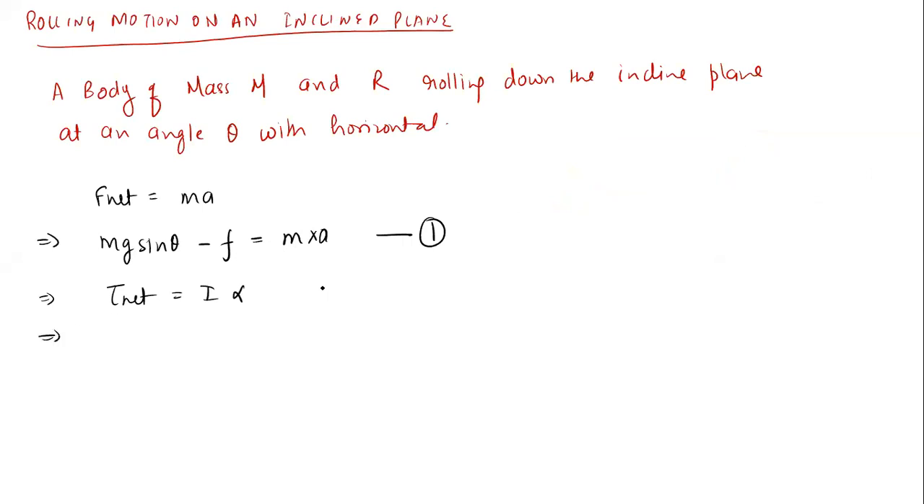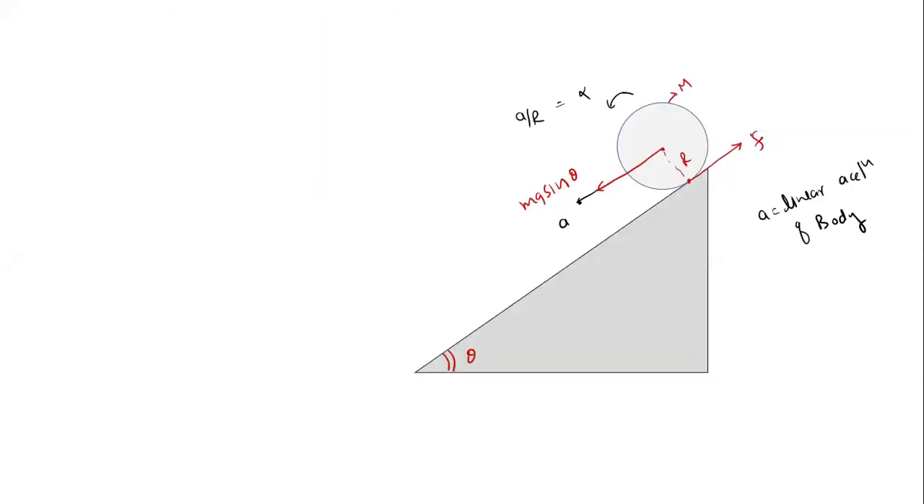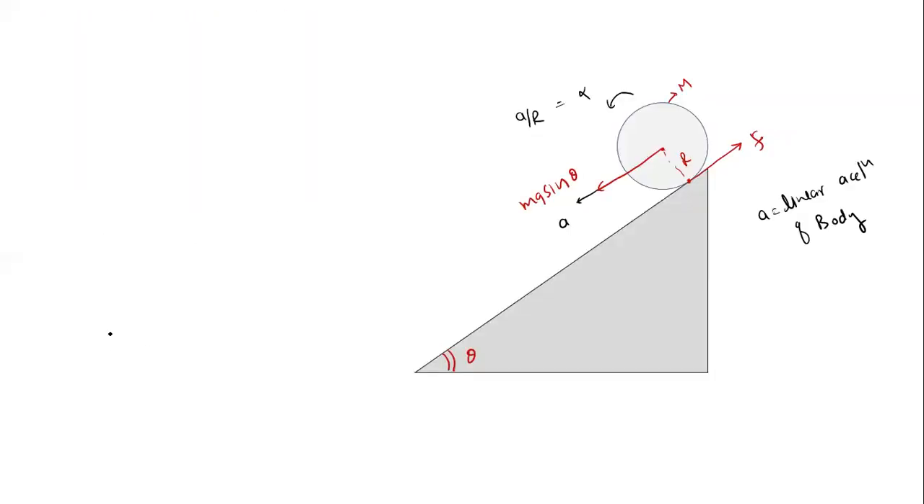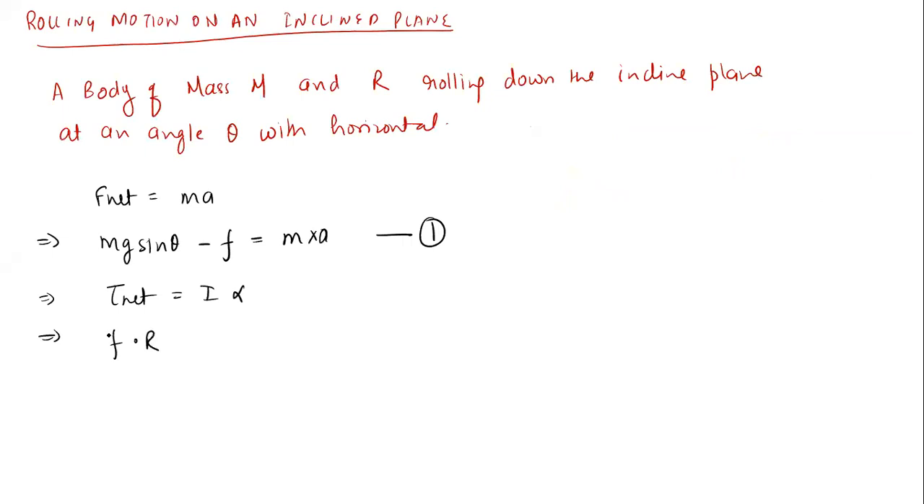What is the net torque acting on this body? Is mg sin theta providing any torque? No, because it is passing through the center of the mass. So which force is providing the torque here? The friction force. Only friction is providing the torque. mg sin theta won't provide any torque because it is passing through the center of the mass. And what is the value of the torque here? That is F into R. F into R must be equal to I into alpha.